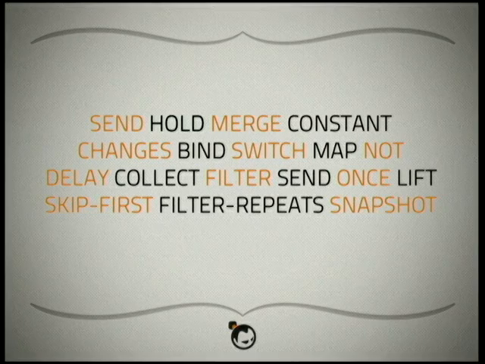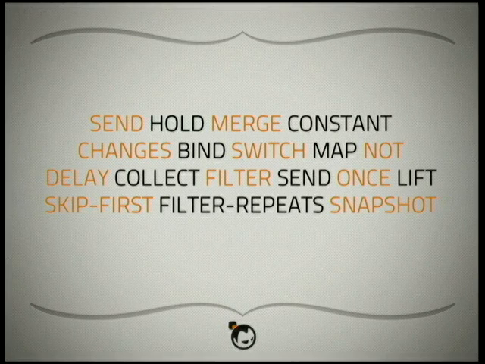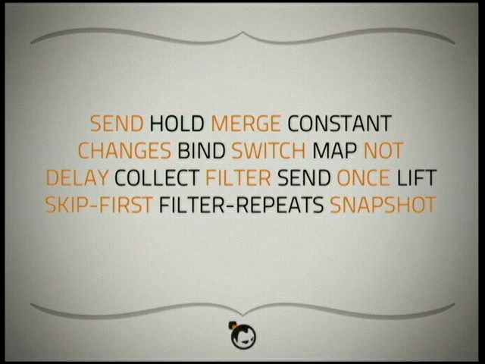And then in most of these frameworks, we'll just take a glance at what the common operations are. We usually have things like the ability to merge event streams. Every time we get an event, just to emit a constant value. Convert things back and forth between event streams and behaviors. There's map to do a transformation, delay to delay the propagation of a value through the graph, collect, which is kind of like a reduce, filter once, filter repeats,